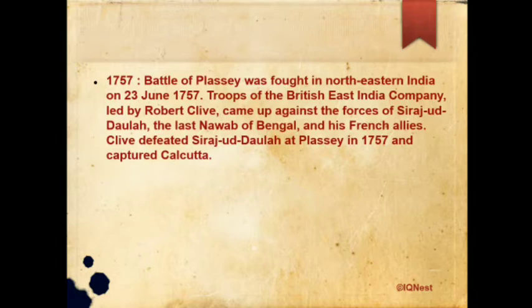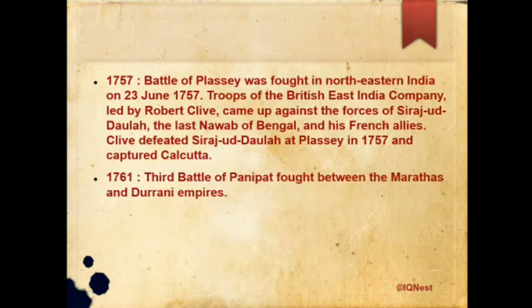In 1757, the Battle of Plassey was fought in northeastern India on 23rd June 1757. Troops of the British East India Company led by Robert Clive came up against the force of Siraj-ud-Dowlah, the last Nawab of Bengal, and his French allies. Clive defeated Siraj-ud-Dowlah at Plassey in 1757 and captured Calcutta. 1761, Third Battle of Panipat fought between the Marathas and Durrani empires.